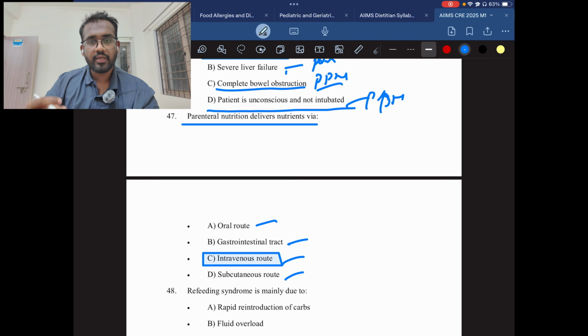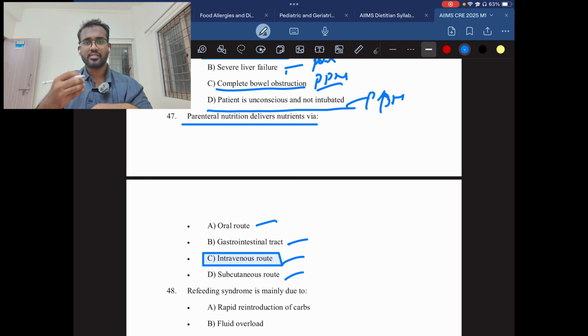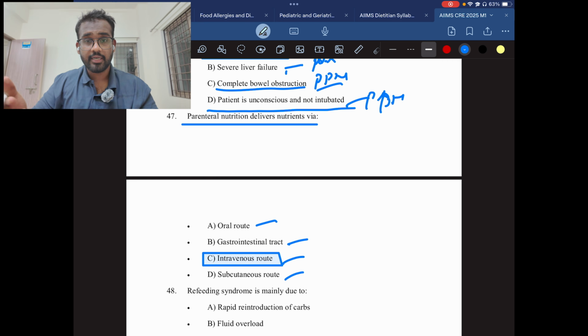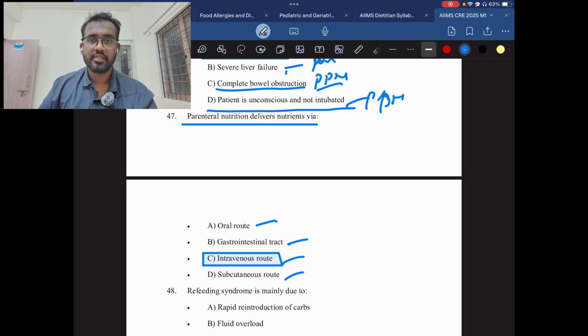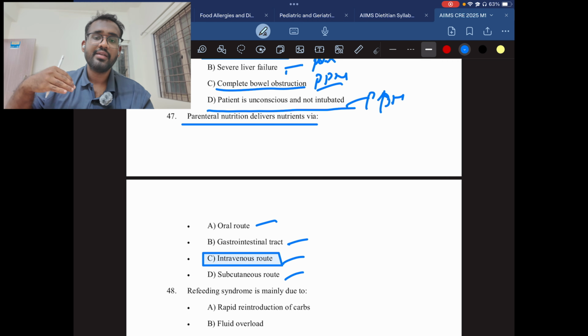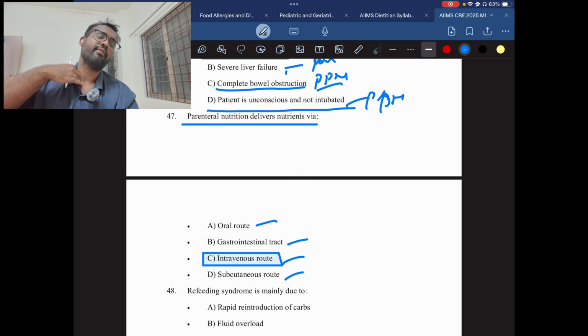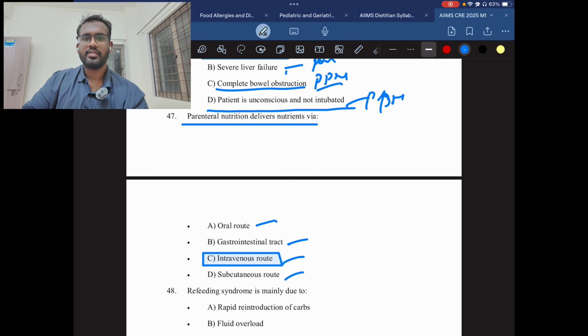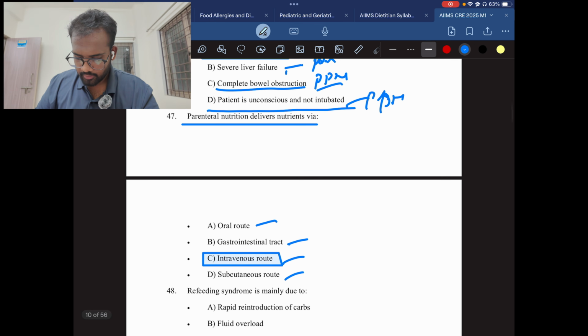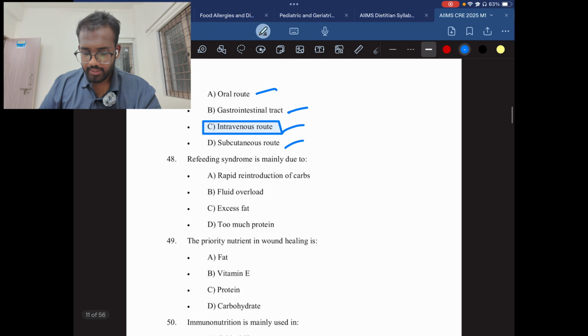The nutrient is provided through the veins, either central or peripheral, depending on the patient's condition. If needed, they will give it from the central veins, like the jugular vein. And peripheral, they can give from the normal hand veins. Okay. The question number 48.